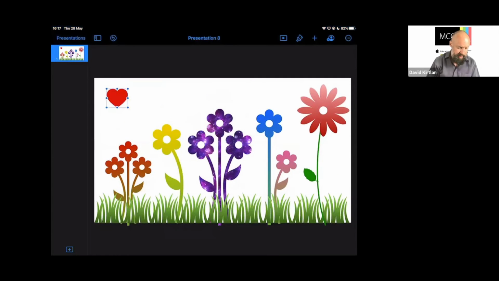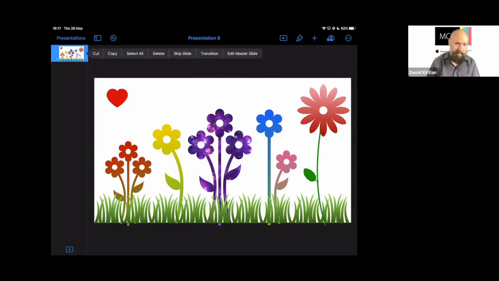And we've got the basics of what our animated greeting card could look like, our flowers that we're going to send. So we know now that we can select any of these objects, we can pull them apart, we can recolor them, we can animate them separately, we can do all sorts of things to these. What we can also do now is, instead of selecting individual objects to animate, select the entire slide. And this is where it gets really exciting with Keynote, because you can do so much with it.